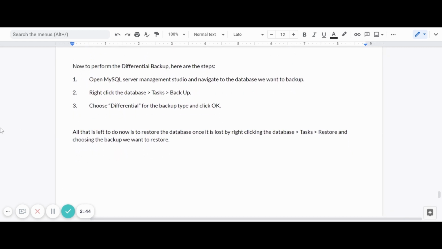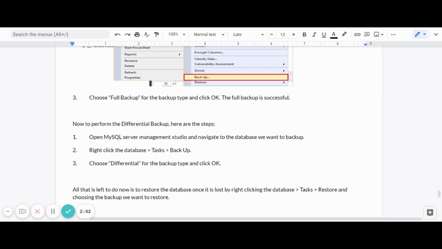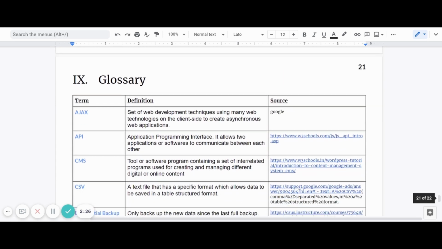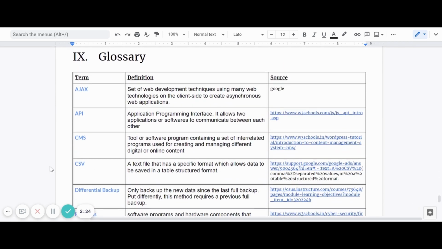We again navigate to the same place, right-click the database, tasks, and backup, choose differential this time, and click OK. All that is left now is to restore the database once it's lost by again right-clicking the database, tasks, restore, and choosing the backup that we want to restore. Simple and easy.